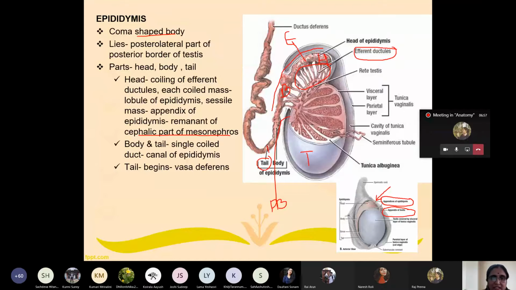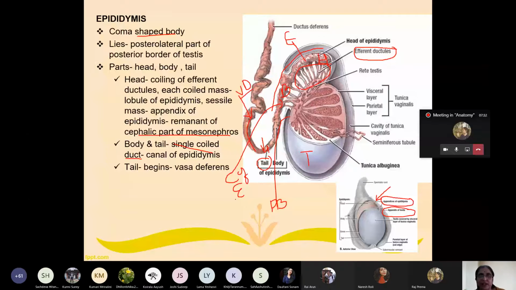Now the body and tail. This is the body, this is the tail. The body and tail are made up of a single coiled duct. This duct is known as the canal of epididymis. Now from the tail, what begins? There is a thick muscular tube. What is the name of the tube? Vas deferens or ductus deferens.